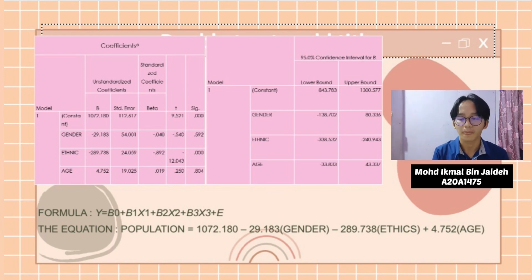confidence interval, we have to refer to the table again, which gives the lower bound and upper bound. For example, the 95% confidence interval for gender is negative 138.702 for the lower bound, and the upper bound is 80.336, where the value of 0 falls within the interval, again indicating gender is not a significant predictor.